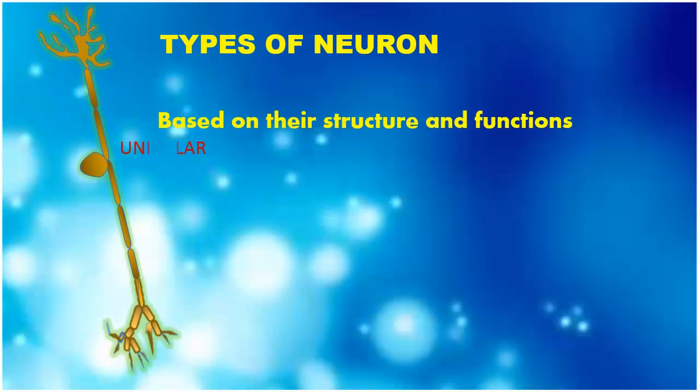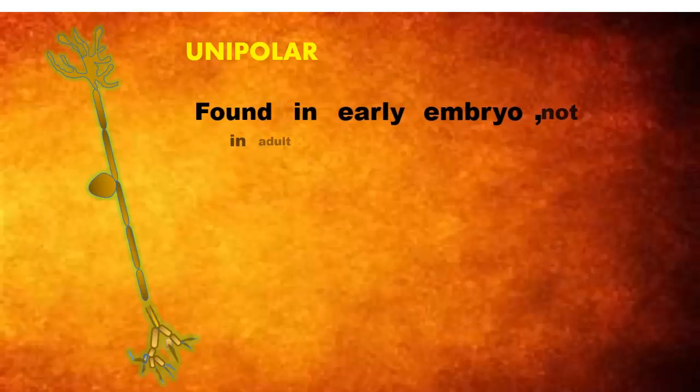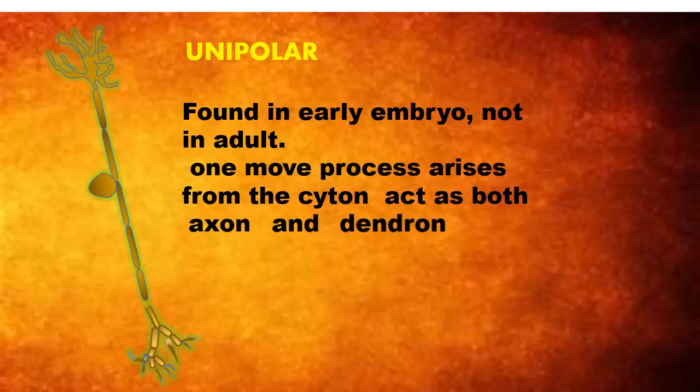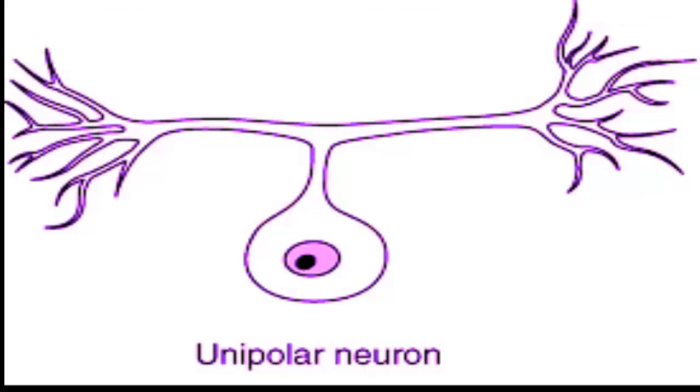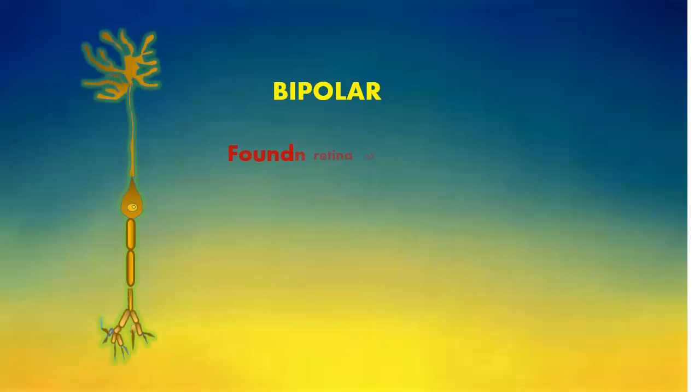Types of neurons. Different types based on their structure and functions. Number 1. Unipolar. Found in early embryo but not in adult. Only one nerve process arises from the cyton, which acts as both axon and dendron. Number 2. Bipolar.